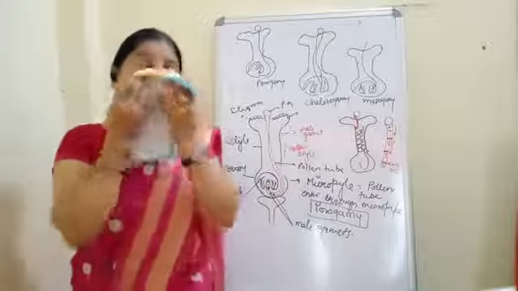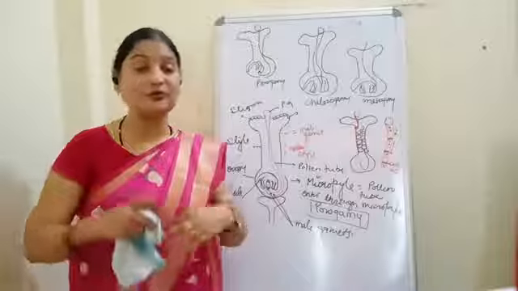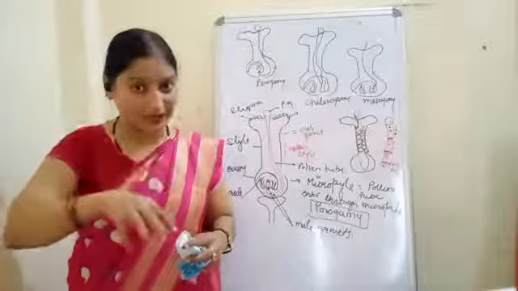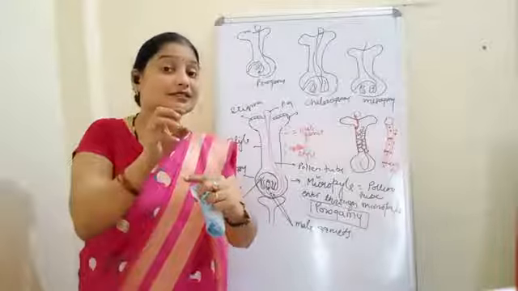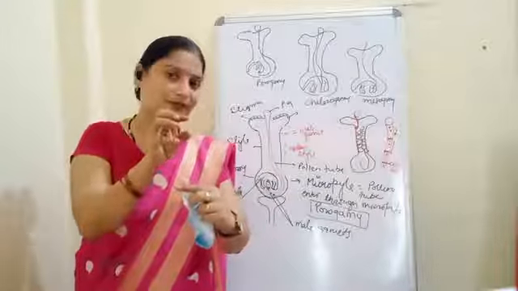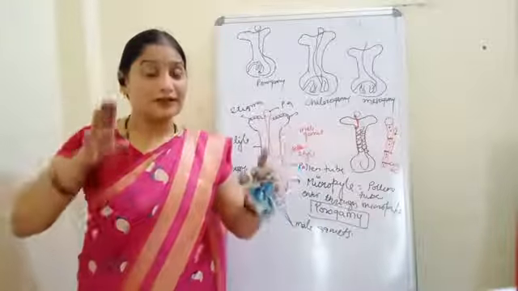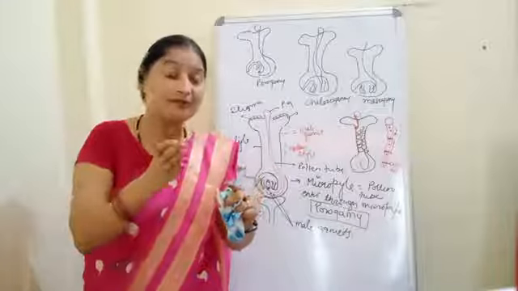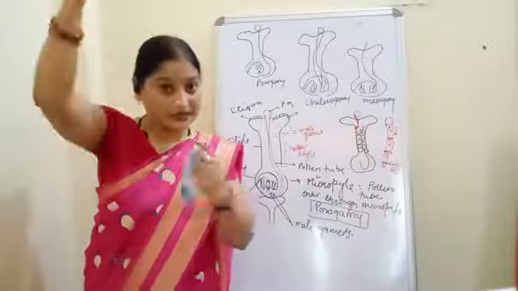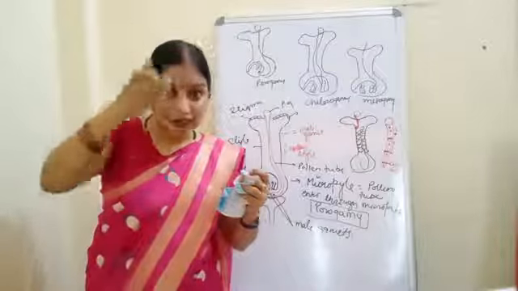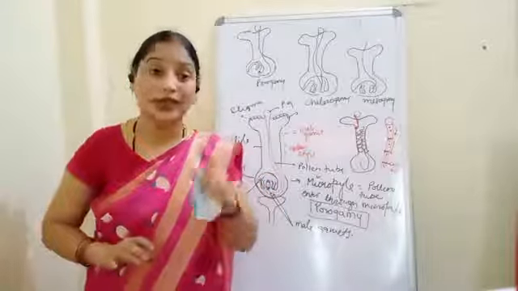Now see, whether the pollen tube may enter either through the chalaza or through the integuments or through the micropyle, every time after entering, the pollen tube will reach the synergid cells and the egg cells first. Entry can be from any side, doesn't matter. But the entrance of the male gamete will always be from the micropylar region. Okay, so if it is coming inside through the chalazogamy, then also it has to reach till the micropyle so that the male gamete can come and fuse with the egg first.